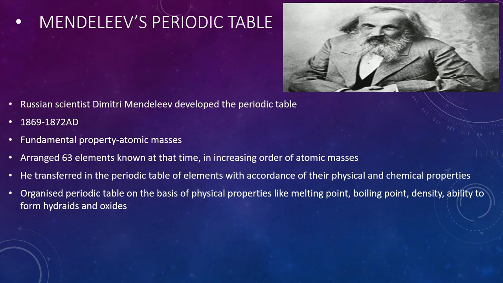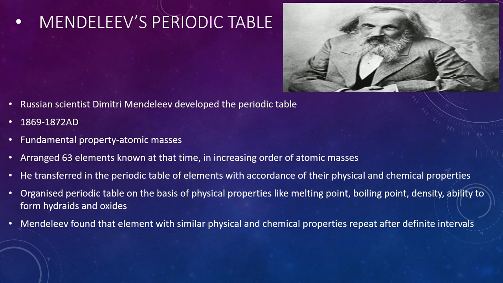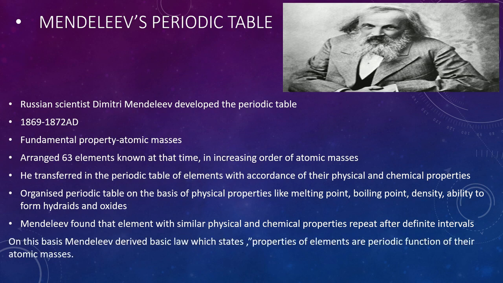He organized the periodic table on the basis of physical properties like melting point, boiling point, density, and ability to form hydrides and oxides. Mendeleev found that elements with similar physical and chemical properties repeat after a definite interval. On this basis, Mendeleev derived the basic law which states that properties of the elements are a periodic function of their atomic masses.